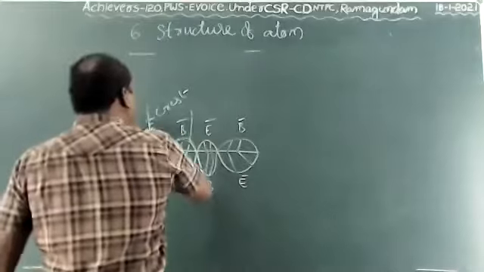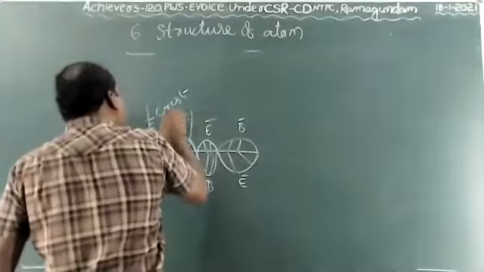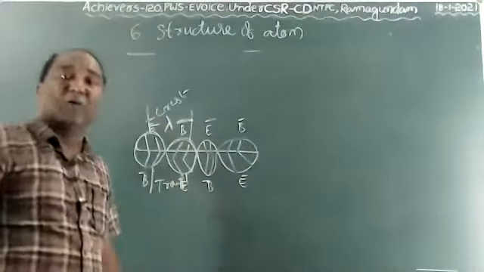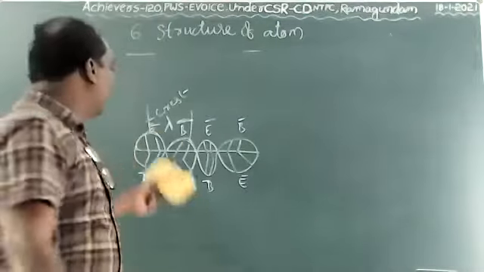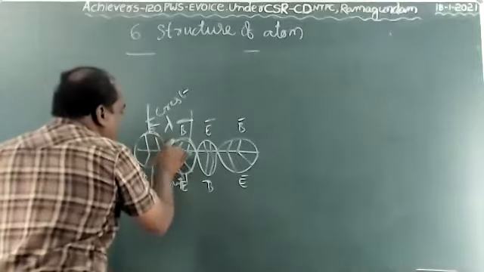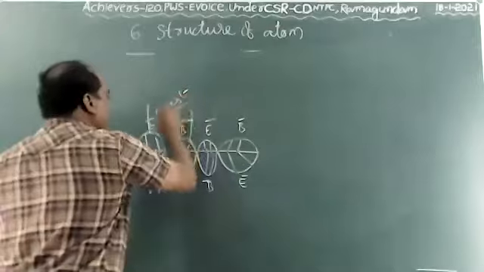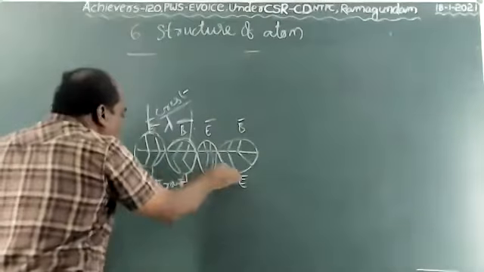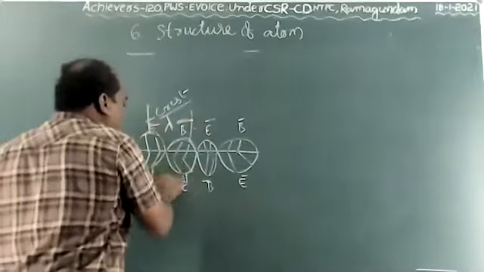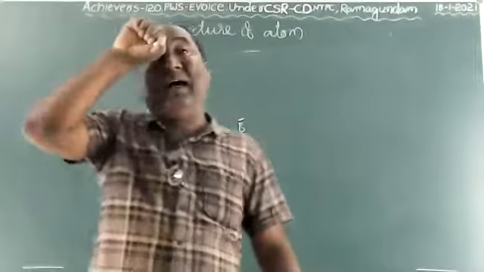The distance between two successive crests or troughs we have to call wavelength, that is denoted by lambda. Wavelength is denoted by lambda. The upper region of this wave is called crest. The lower region we have to call trough. The distance between two successive crests or troughs we have to call wavelength. Wavelength is denoted by lambda.